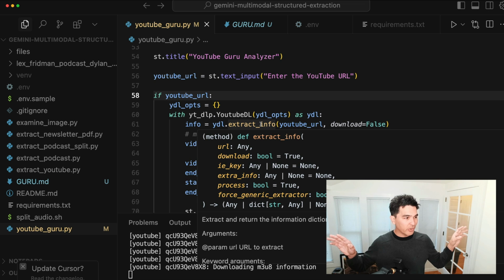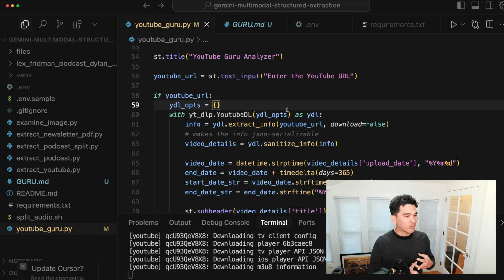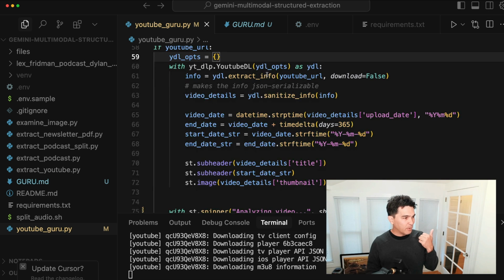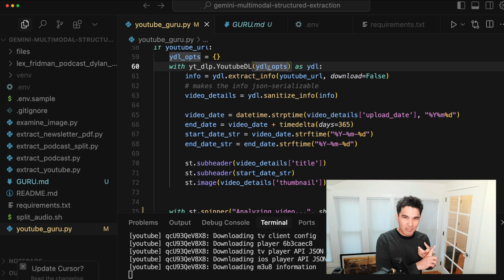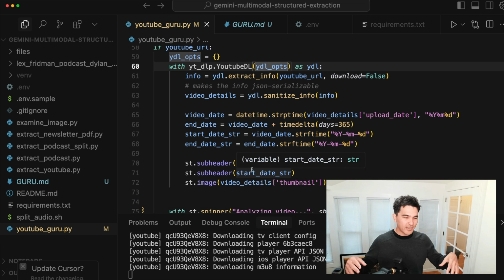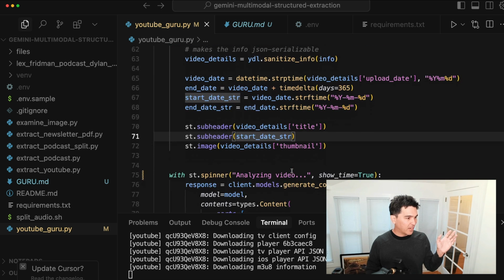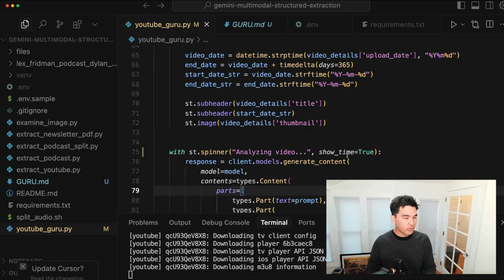I don't need an AI model to tell me the date the video was uploaded, and I don't need it to extract the thumbnail. And so what this does is I call extract info, and that gets me a date, so I can post the date the video was uploaded and the thumbnail, and then I display that while it's processing in the background. And then below that, I show a spinner saying analyzing video. So that process takes about a minute. And then I say show time equals true, so I can show the amount of time that's elapsed.